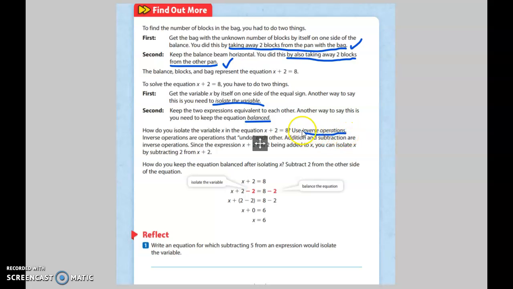Inverse operations. So inverse means the opposite. So what's the opposite of adding? Subtracting. What's the opposite of multiplying? Dividing.